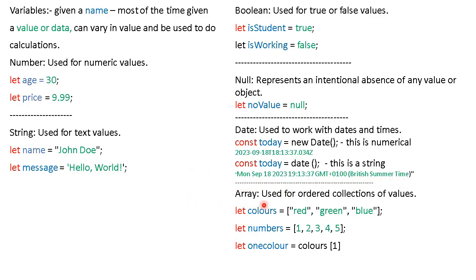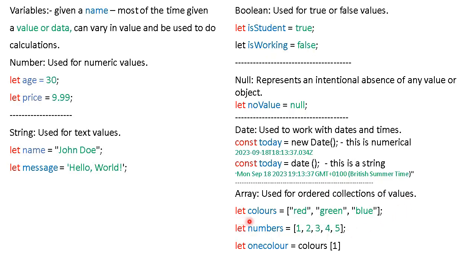Finally, we have the array variable. Now this is a variable where we give it a name, but it contains a collection of values. And each collection of values we can manipulate or we can use in a certain way. So let's have a look how that happens.